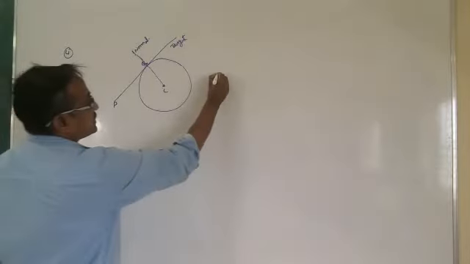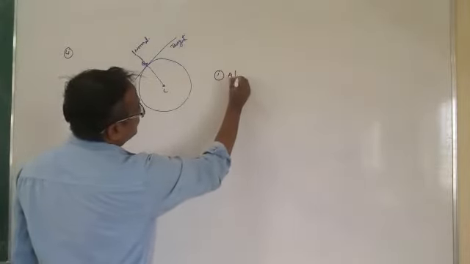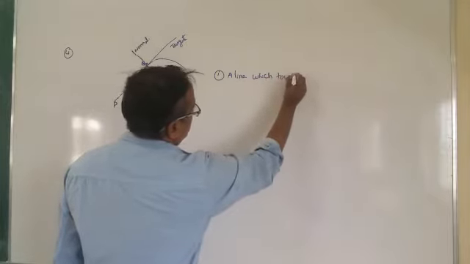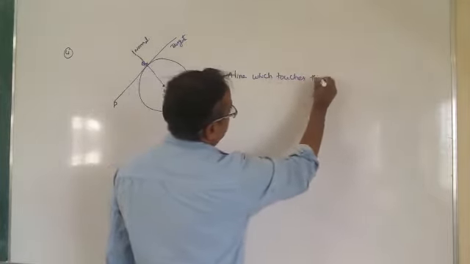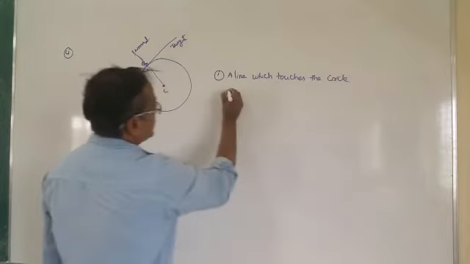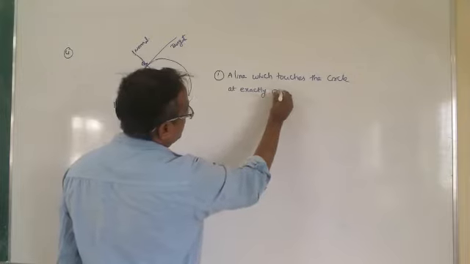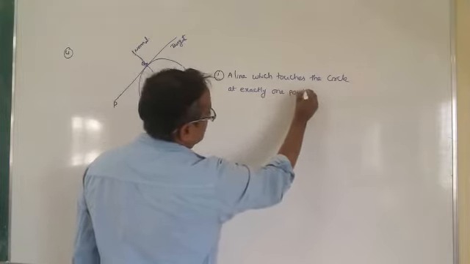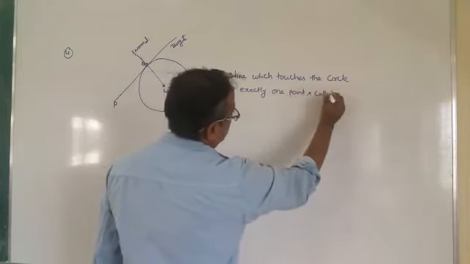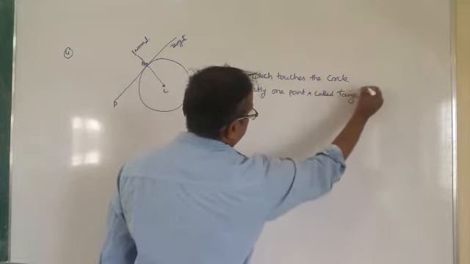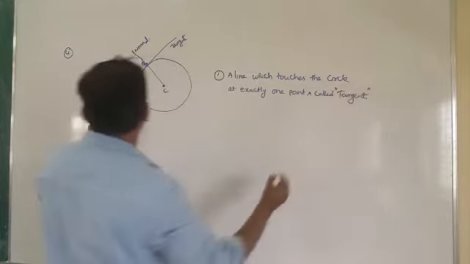So the first point: a line which touches the circle at exactly one point is called a tangent. So this is the tangent to the circle.